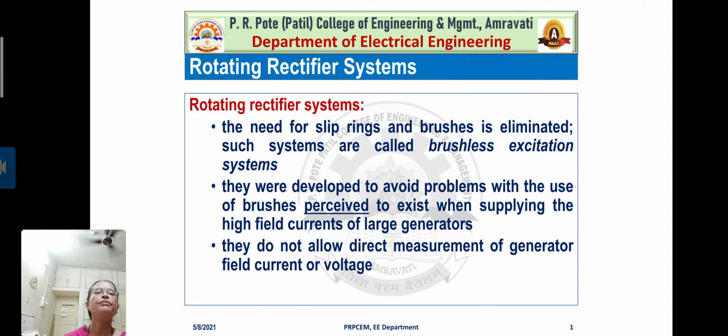They were developed to avoid problems with the use of brushes perceived to exist when supplying the high field currents of large generators. They do not allow direct measurement of generator field current or voltage. There is no possibility for direct measurement of generator field current or voltage, right? Because of the rotating rectifier system.